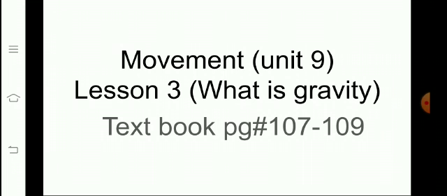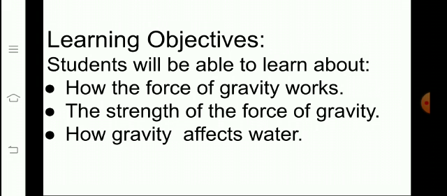Today we will learn about movement, unit number 9. We will read textbook pages 107 till 109. Today's learning objectives are that you will be able to learn about how the force of gravity works, the strength of the force of gravity, and how gravity affects water.